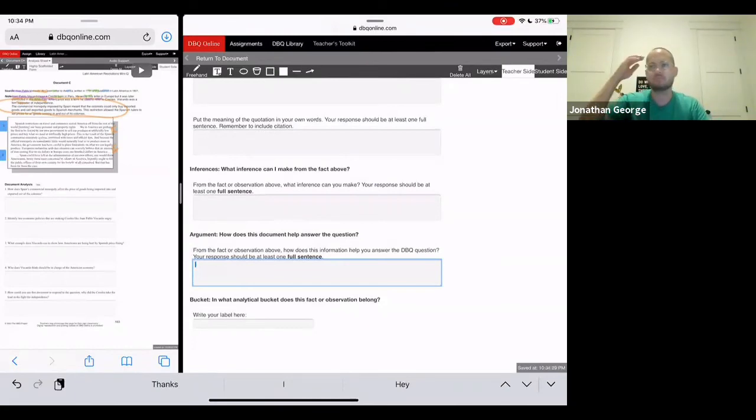Why not the Peninsulars revolting against Spain? Why did the Creoles do it? Why didn't those that were considered mestizo or mulatto or natives or the slaves revolt? Why was it the Creoles? And go ahead and put your response in there. Again, how does this information help you answer that question?